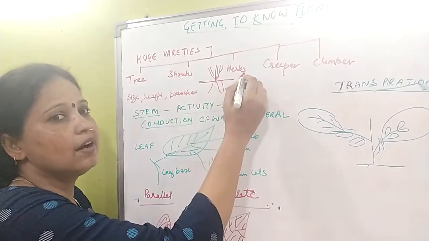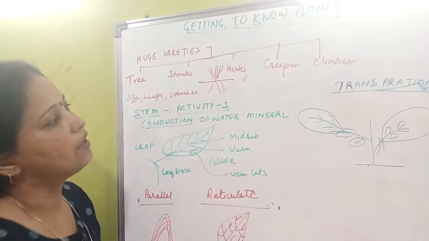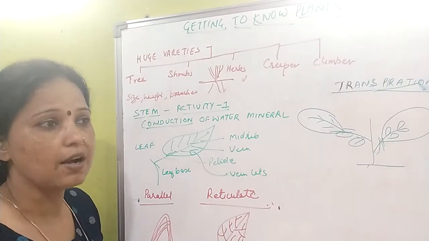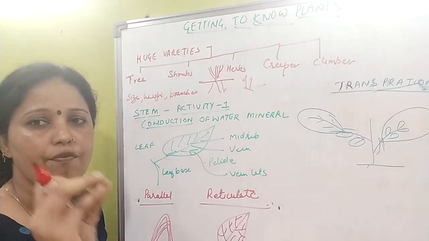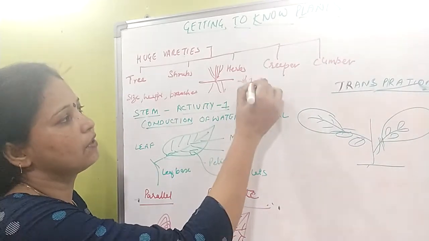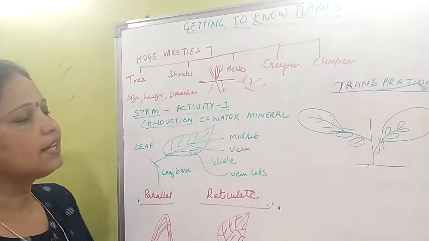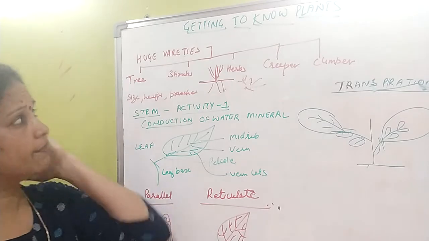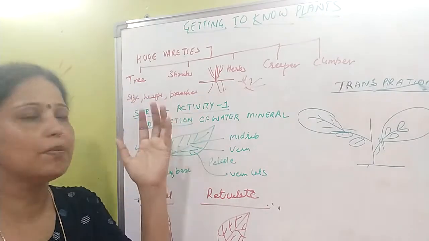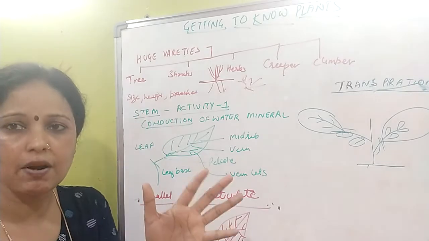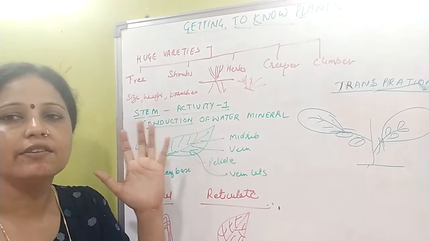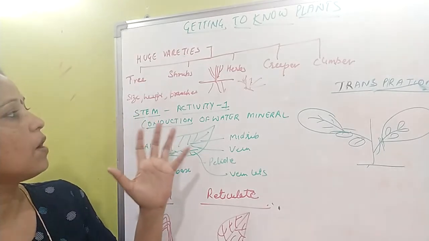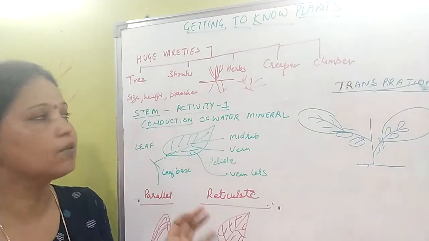On the other hand, herbs are very small-sized plants, and these small plants have a very soft and tender stem. When we look at examples, we will find that the trees are the mango, peepal, and banyan trees. These are very tall plants. Their branches are huge and branched, and their trunks are hard, stiff, and brown in color, and you will even find the bark outside it.